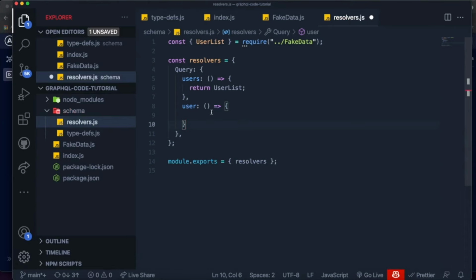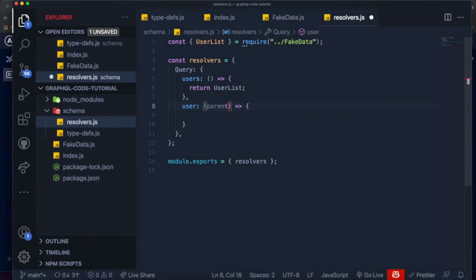And there's a single difference between this field and this field over here. The difference is that this field doesn't require an argument, but this one does. So now I'm going to introduce to you guys one important topic in GraphQL, which is dealing with the different arguments and stuff that you can grab from a resolver function. And I won't go in depth on all of them. I actually will only mention one of them, which is the one we're going to be using right now. But throughout the series, I will definitely go over every single one of them so that you guys can understand everything. The first one that we can grab is called parent.